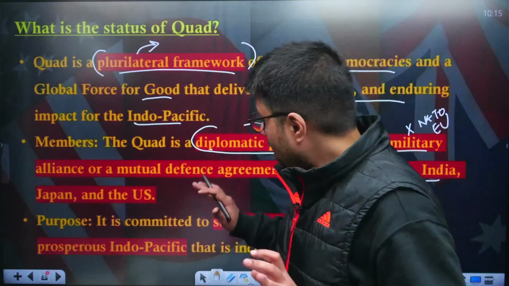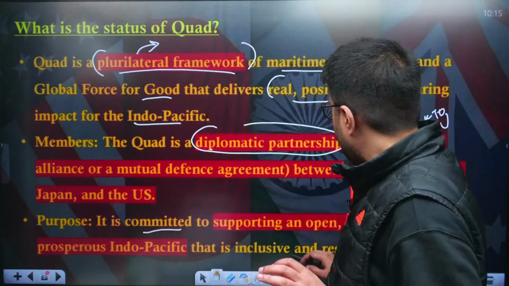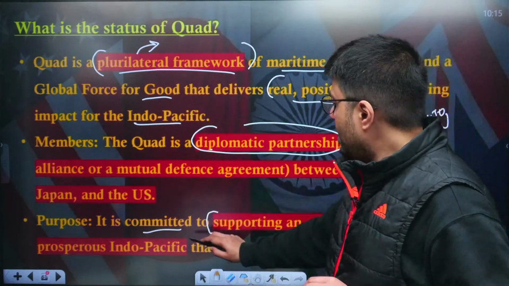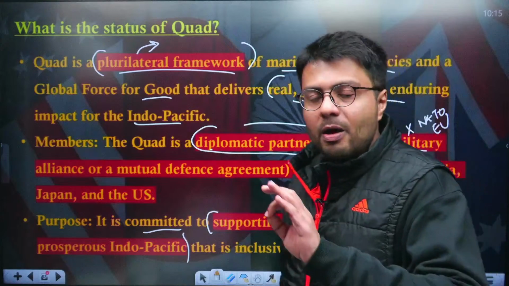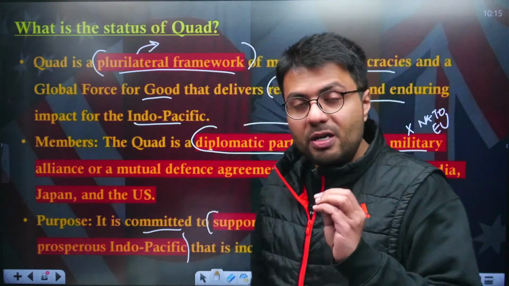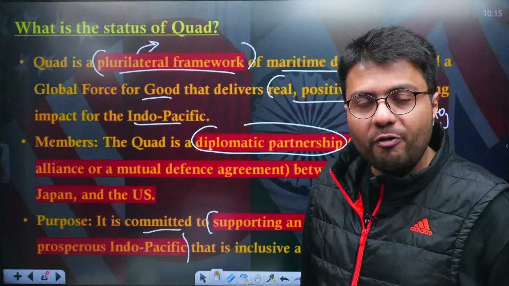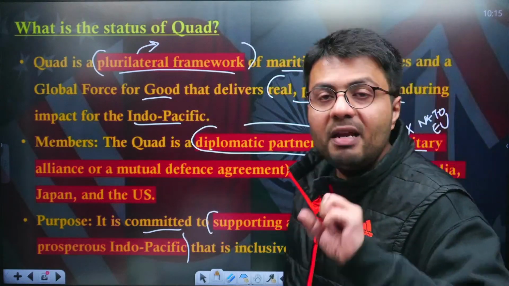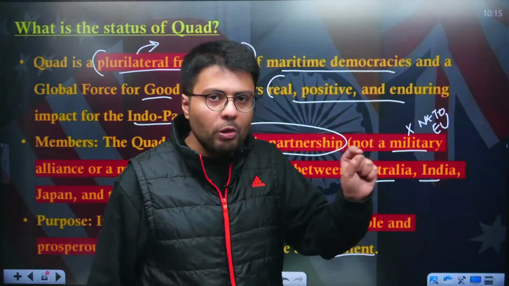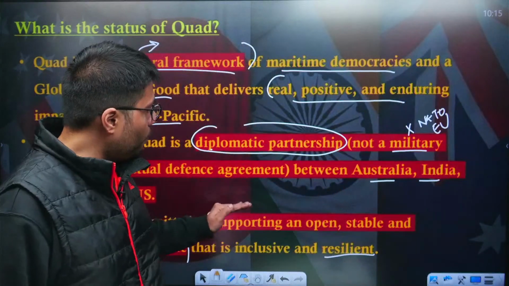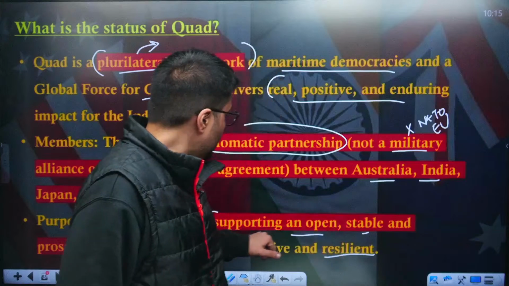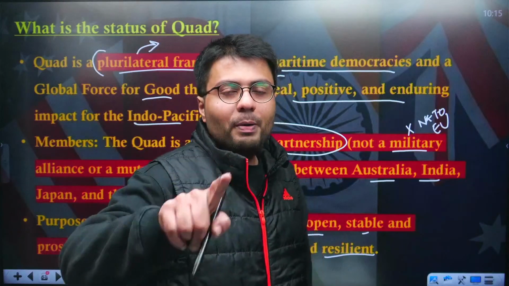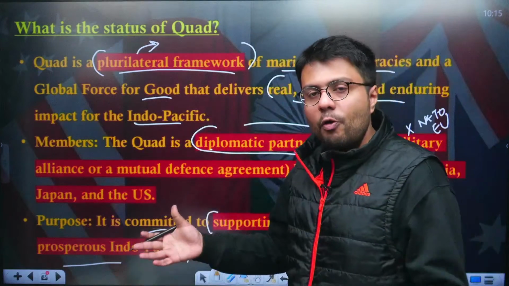Now the purpose, as I've already told you, is that it wants to support an open, stable and prosperous Indo-Pacific, which means that countries in the Indo-Pacific should decide inclusively what kind of policies they will have, and they should also be economically and militarily resilient. Although in text it highlights an open, stable and prosperous Indo-Pacific, you must know that the Indo-Pacific was also open and prosperous earlier.